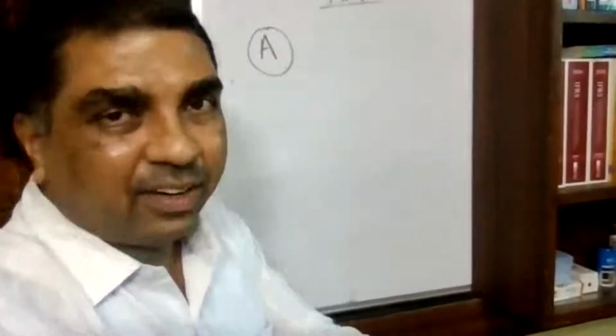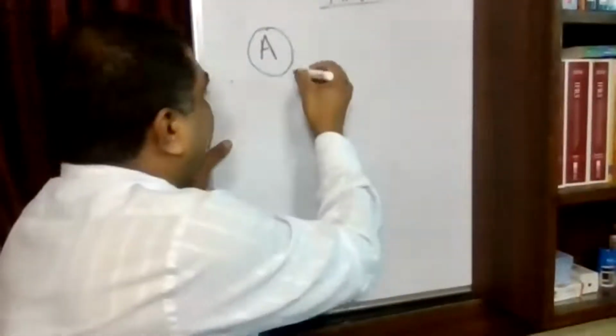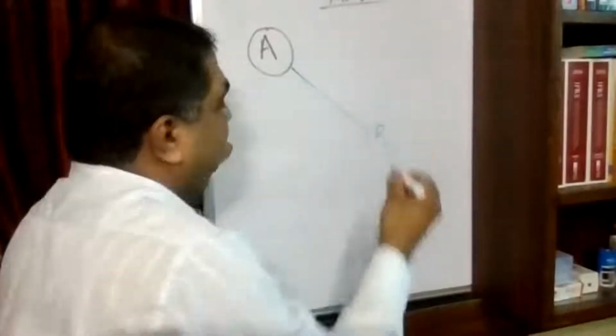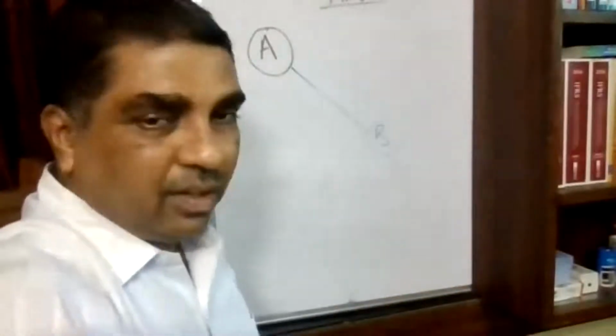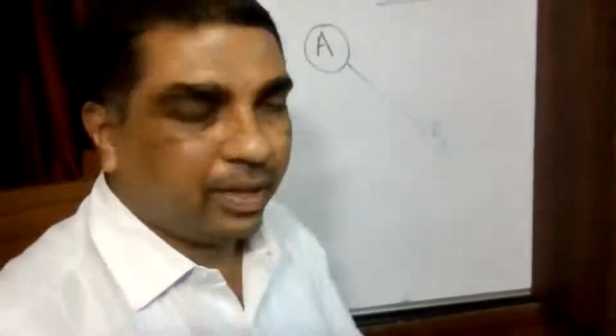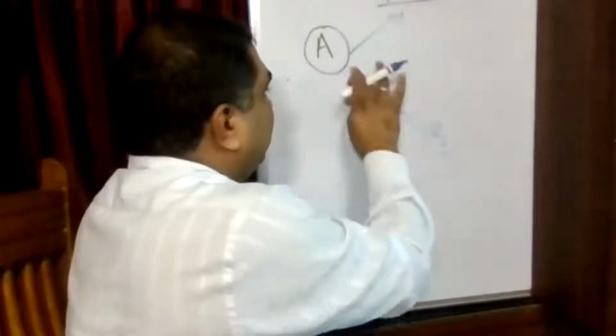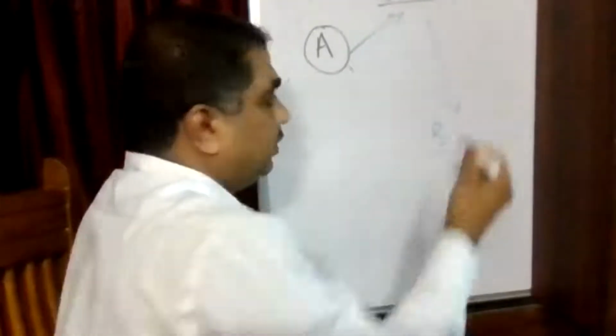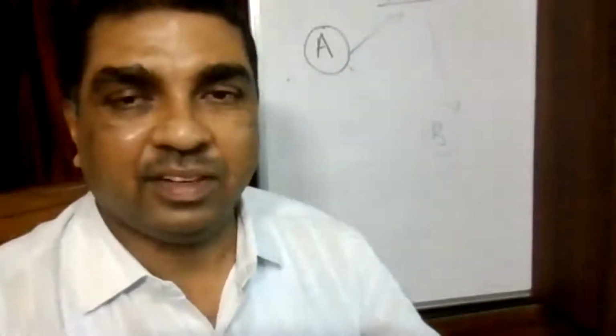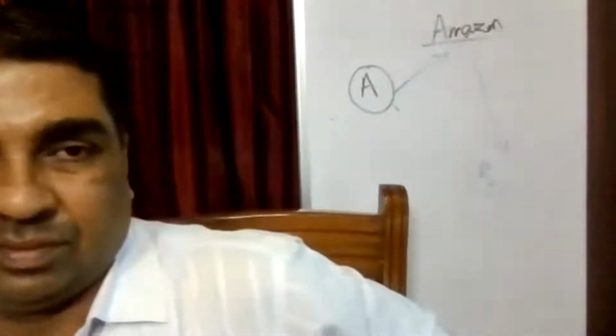So you have placed an order, and this will be supplied to B. So who will be paying money? You place the order with Amazon, and goods will be supplied to B. In this example, who is the recipient? B. Yeah, that is what this definition says.